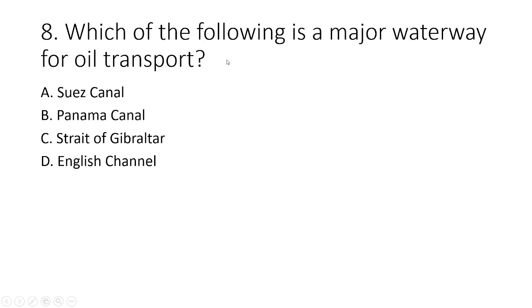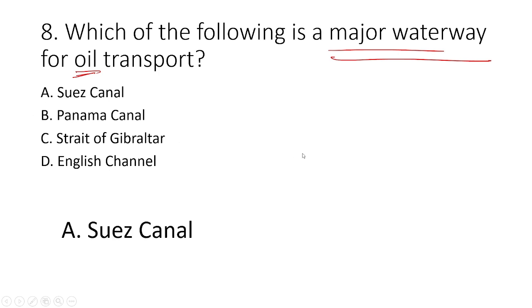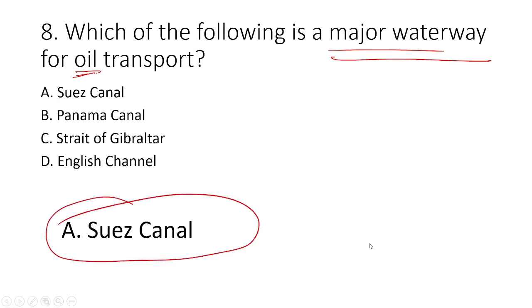Next question is which of the following is a major waterway for oil transport? Okay, major waterway for oil transport. So you see the four options. Which one is correct? The correct option is the Suez Canal. Okay, Suez Canal is the major waterway for oil transport. We now move to the next question.